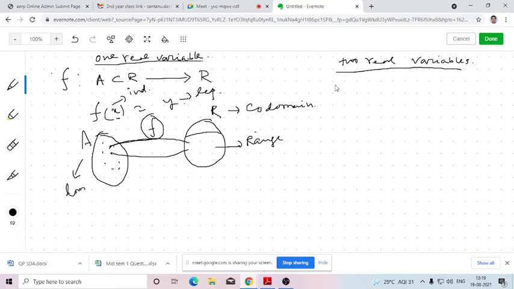That means in that case we are considering two independent variables. So there we are taking a subset A, which is nothing but a subset of R2. R2, the set of two-dimensional real numbers, to R, namely defined as f of x,y equals z. So what we are doing here, we are picking up a point in the two-dimensional real plane. The two-dimensional real plane is denoted as R2.